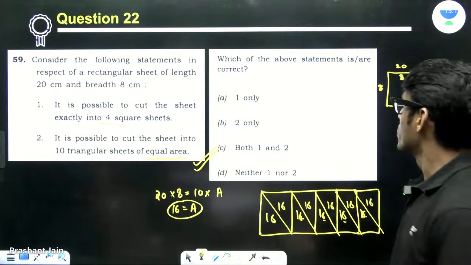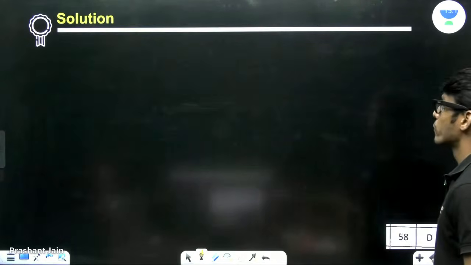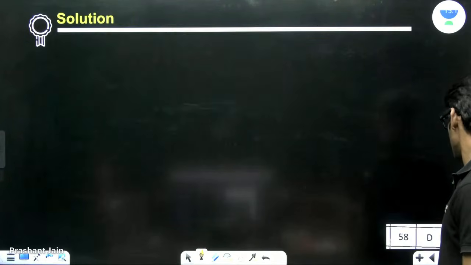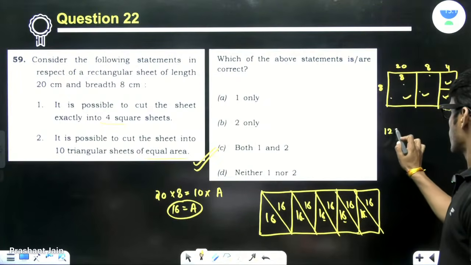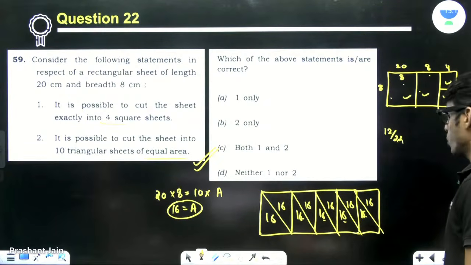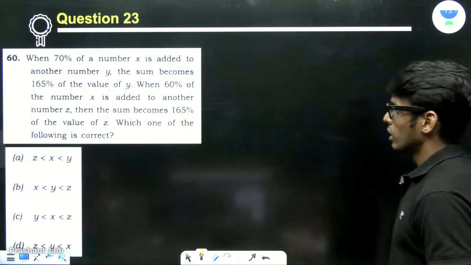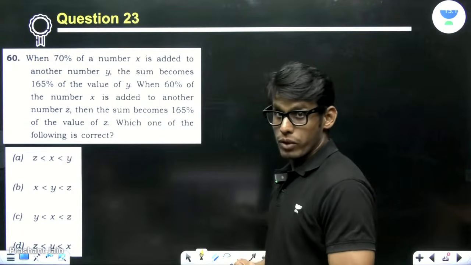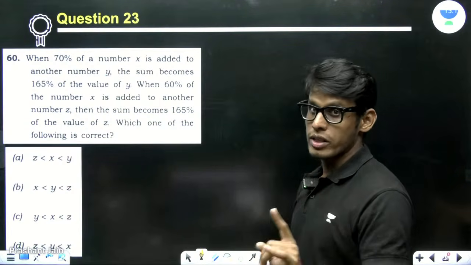Yeah, we'll do it. But then we are skipping this problem now because we are not able to do it. So this is 12 out of 22 in the first round. Okay, now percentage problems you should never skip.